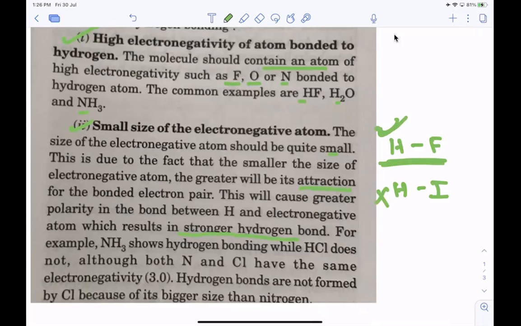HI doesn't form hydrogen bonds because the bond polarity of HF is more than that of HI. Because fluorine is smaller in size, it attracts the bonding electron pair towards itself more strongly. So bond polarity will be more, and when bond polarity is more, it forms a stronger hydrogen bond. Okay, clear?